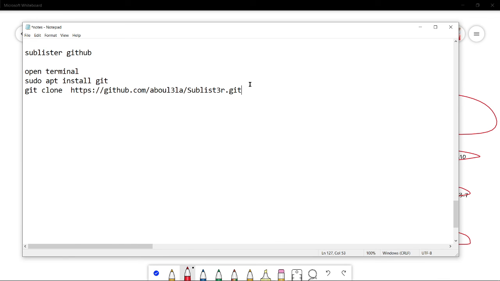Then go into Sublist3r and run dot slash sublist3r hyphen d and your domain. Hopefully it will help you.